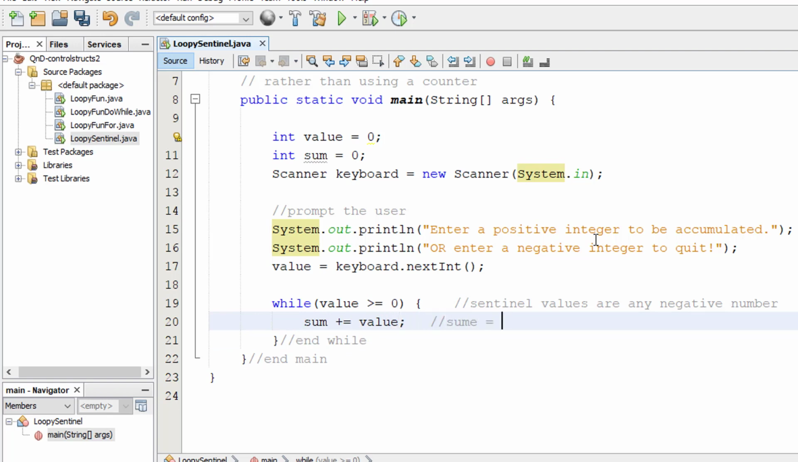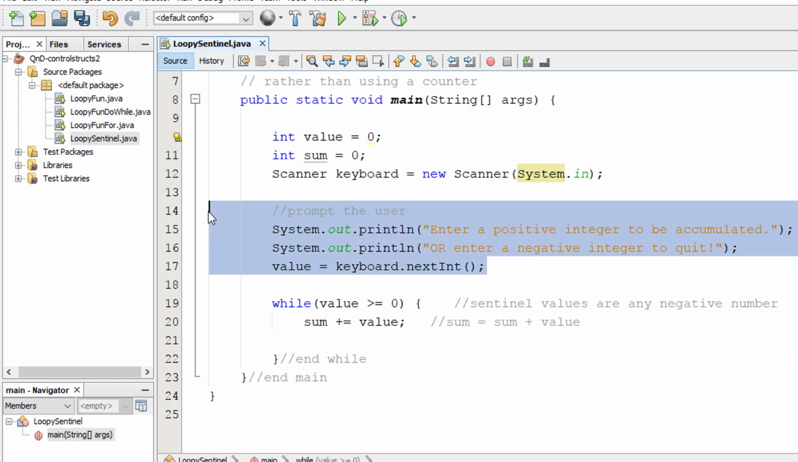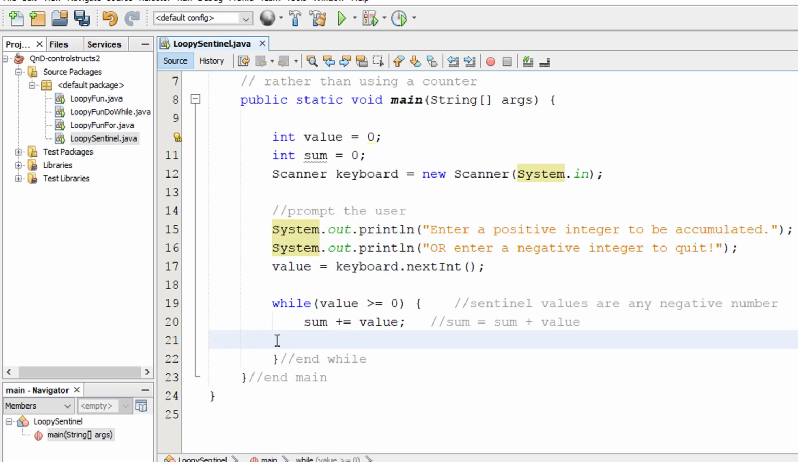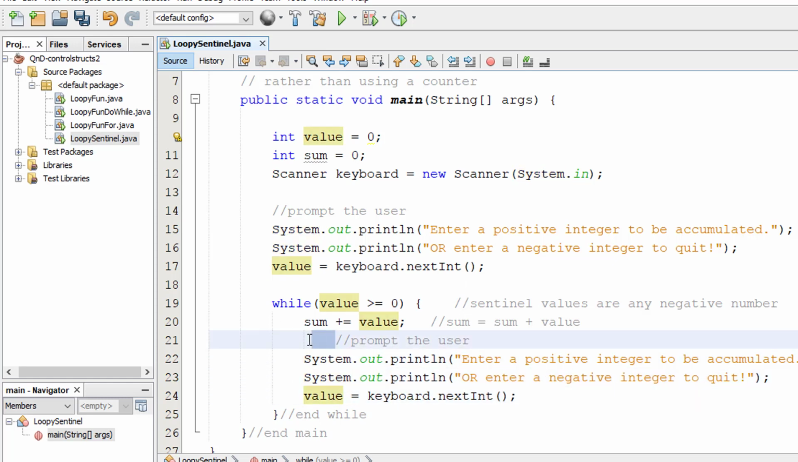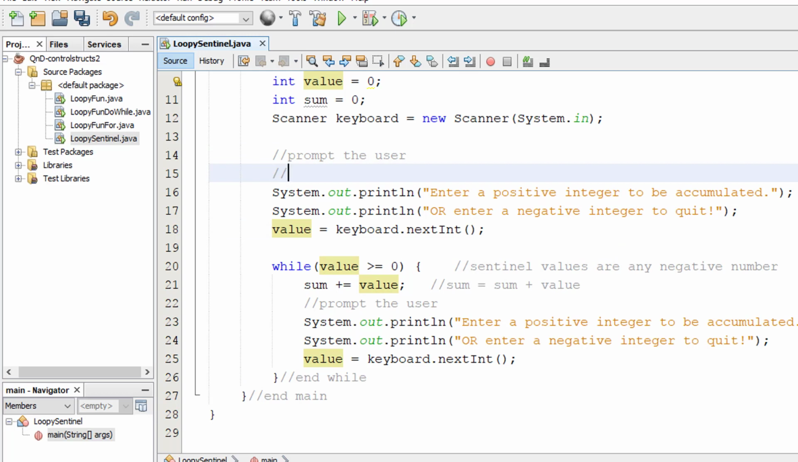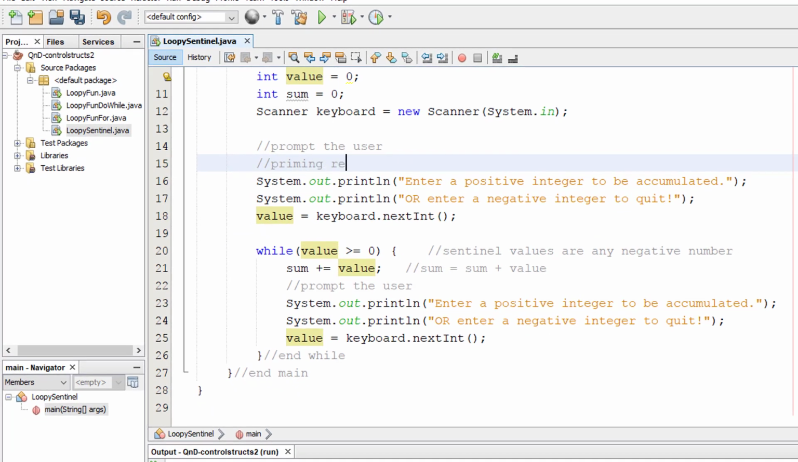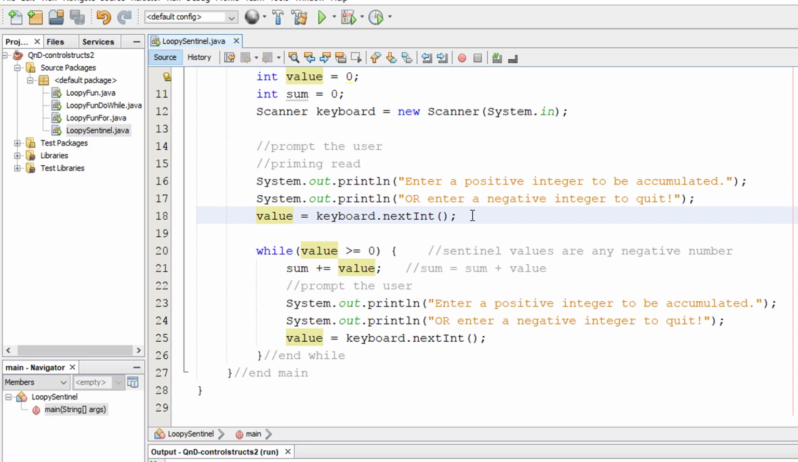That's the same as sum equals sum plus value. And then, I'm not using a counter. What I'm really going to need to do is just prompt the user again, so inside the loop I have this. For a lot of people, especially a seasoned developer, this might look like repeated code. But if you're a real seasoned developer, you know this is called a priming read. It's considered acceptable to have this duplication because it prepares the loop. It primes the loop.